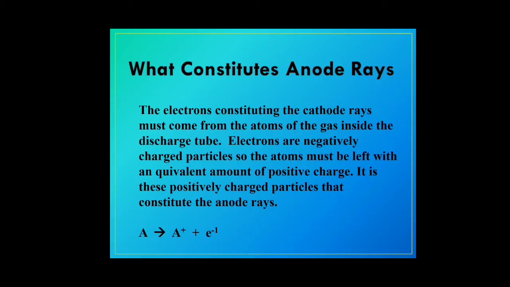So if there is a gas, that's a neutral gas atom which does not have any charge. When it separates into electrons, which are negatively charged, what will remain is some kind of positive charge inside. So this is what consists of the anode rays.